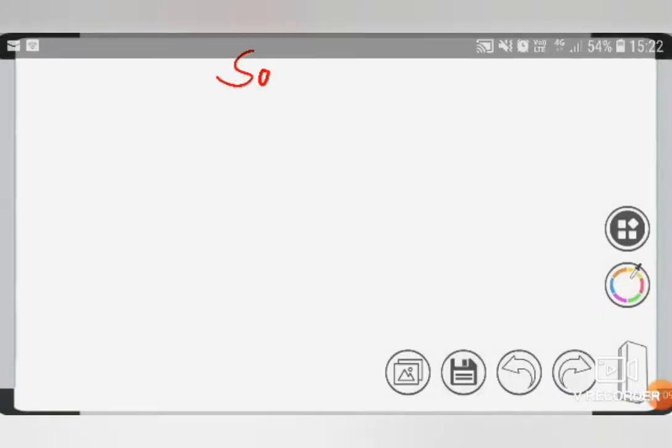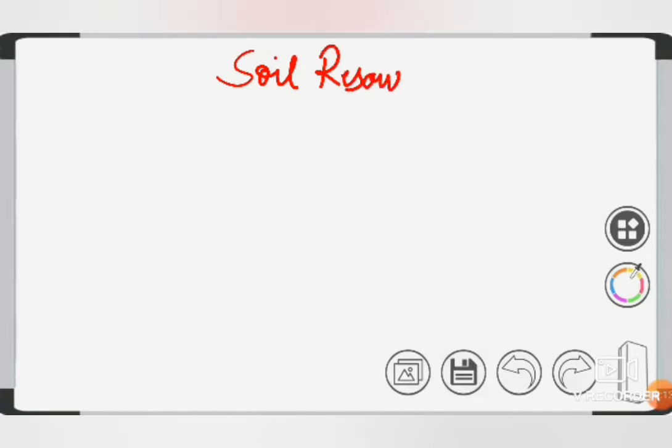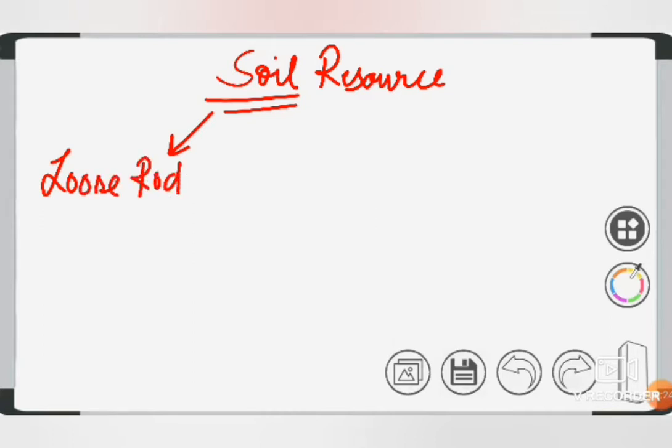So today we will be starting our next chapter, that is soil resource. So the name of the chapter is soil resource. Very first thing is soil. What is basically soil? It is the loose rock material which forms the thin surface of the